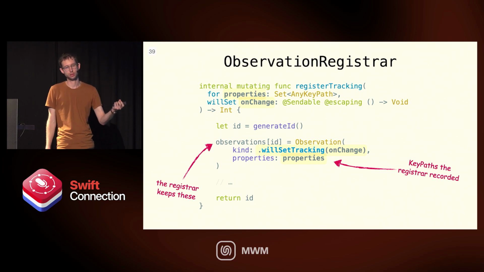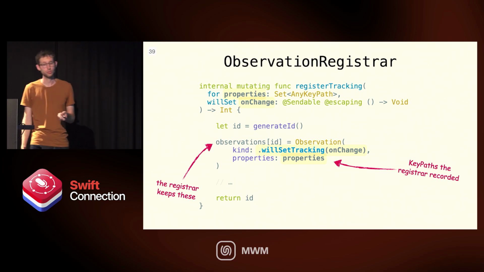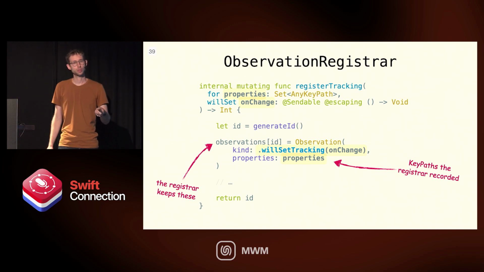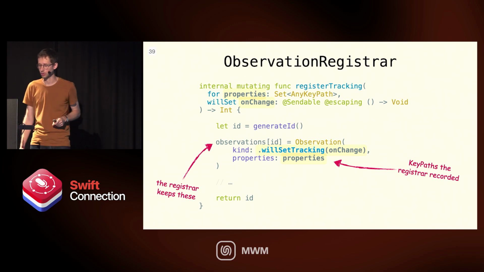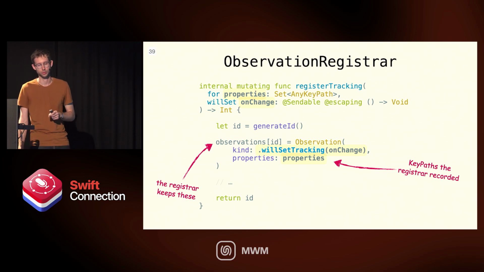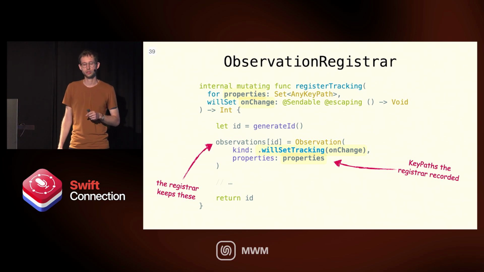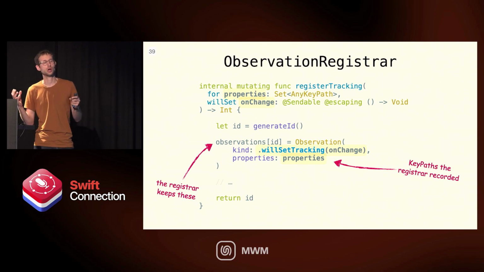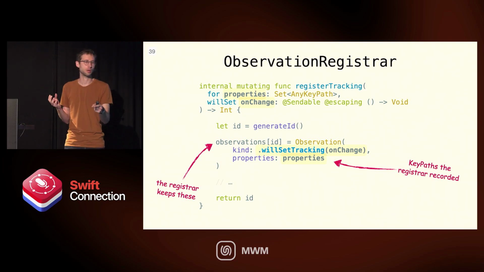We're getting these properties and the on-change closure, and then we create this observation object. I actually don't remember if it's a value or a class, so I'm not sure it's an object. But we're creating this observation type that holds on to the on-change closure, which is what we need to call eventually, and all the properties that we care about. And then the registrar itself retains the memory of those observation values.